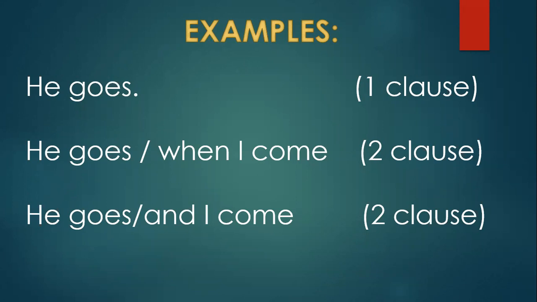So in this sentence, he goes, there is only one clause, that is a main clause, and the meaning is complete. So that is a simple sentence. In a simple sentence there will be only one clause, and that clause will be a main clause.